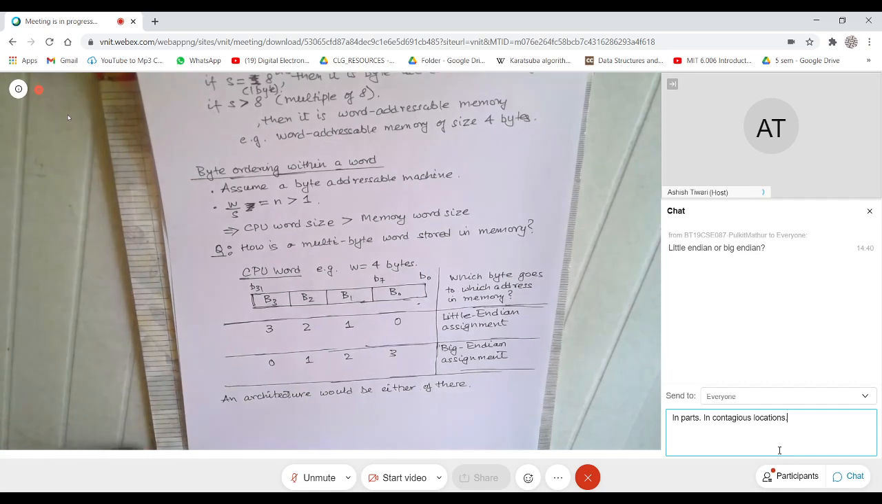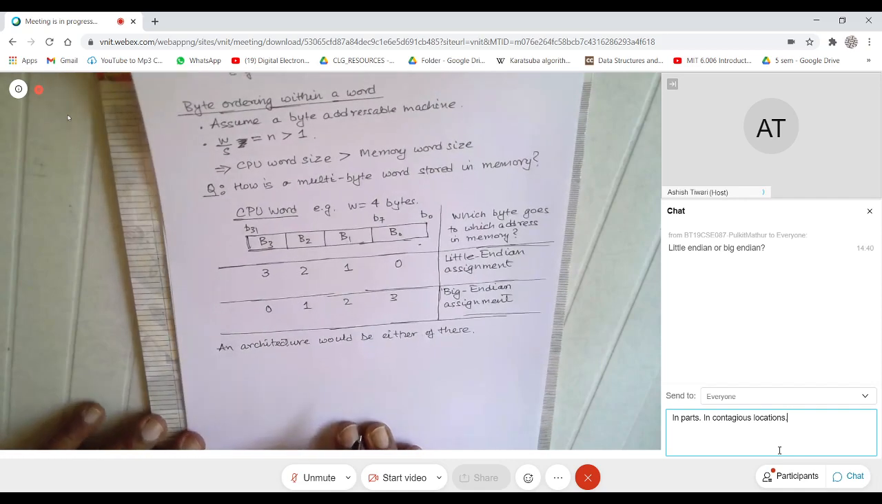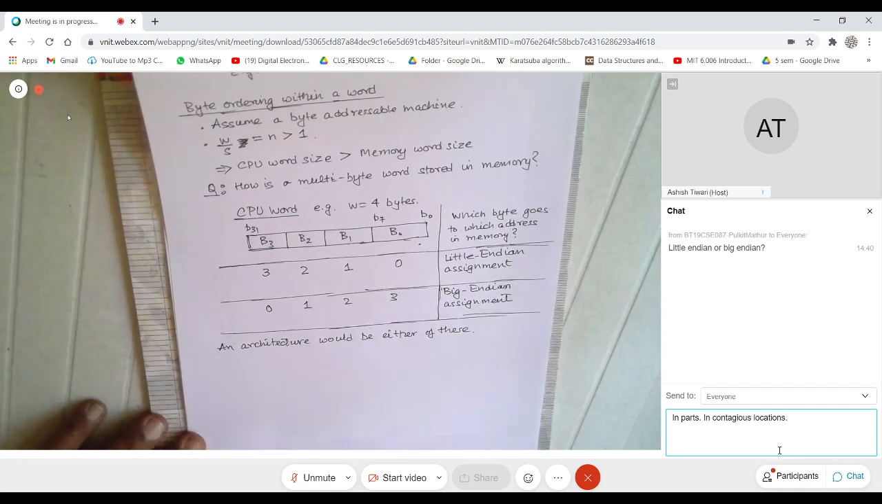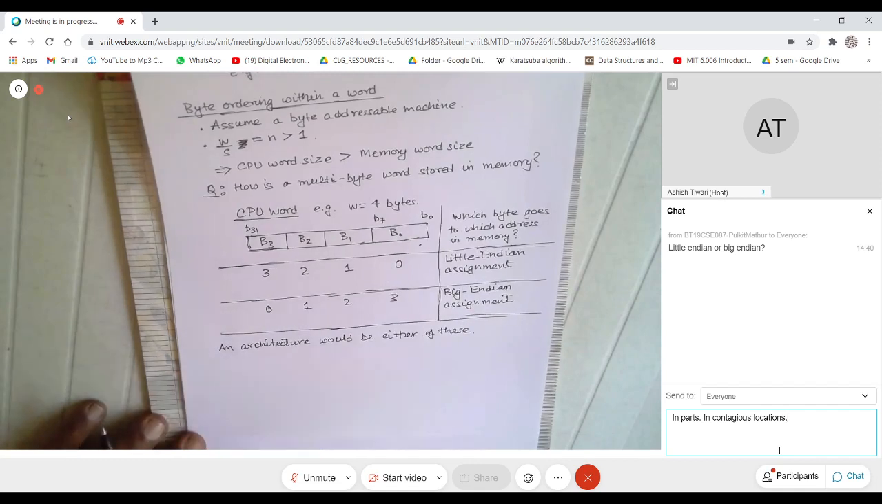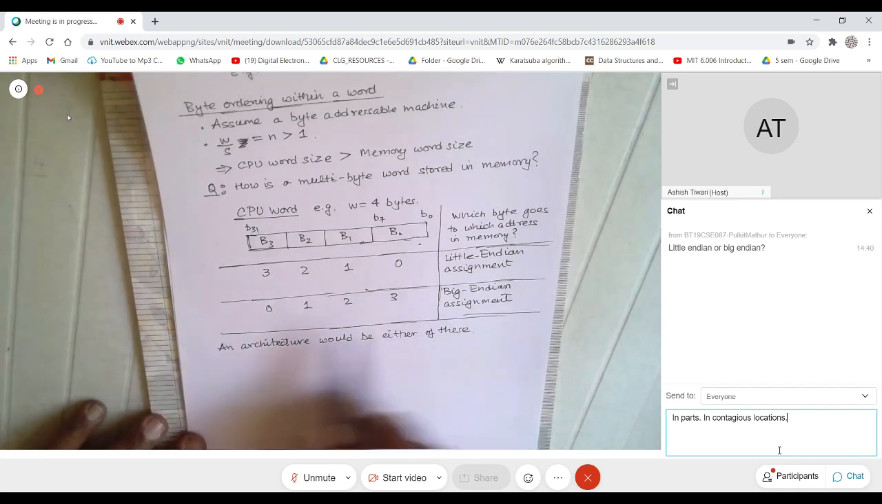So Pulkit says little endian or big endian. Very good. So what we are saying is an architecture could be either of these. If you take, for example, the Intel processor, or Motorola or ARM or somebody else, they would either be little endian or big endian. And if it is little endian, this would always be the case. If it is big endian, this would always be the case.